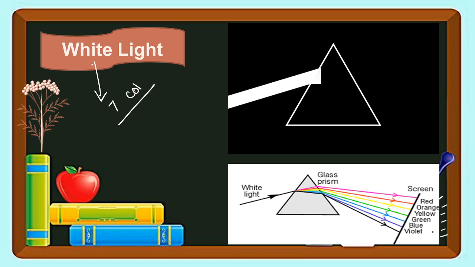So now we will try to understand, first of all, why light bends. Then we will try to understand why it creates so many colors. Okay? So first try to understand white light. Then we will try to understand the behavior of white light with the prism.